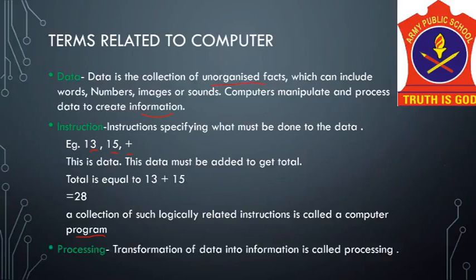And the next term is processing. What is processing? Transforming of data into information is called processing. The main job of a computer is to process data, that is the input, into information, and it is carried out by the CPU, the central processing unit.